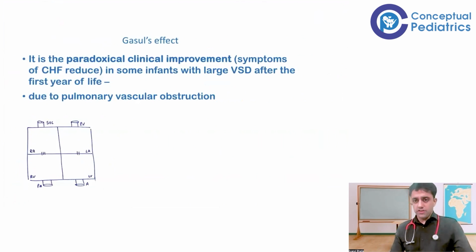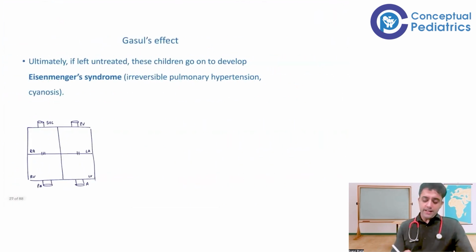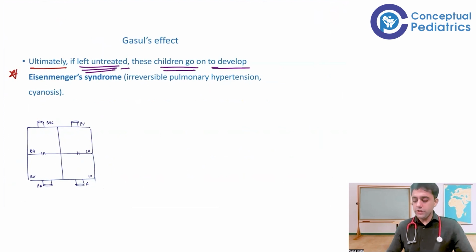So this is something you need to understand. This line is very nice. It says that ultimately, if left untreated, these children go on to develop Eisenmenger syndrome, which is nothing but irreversible pulmonary hypertension.